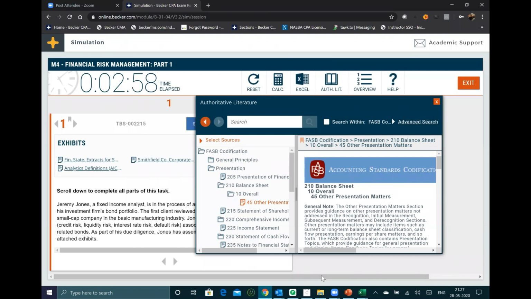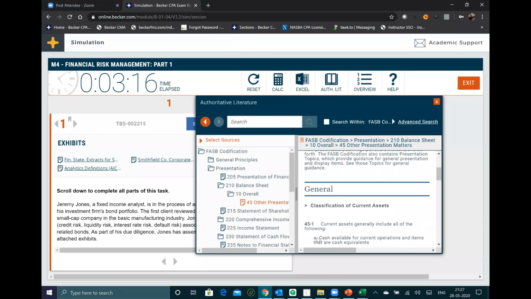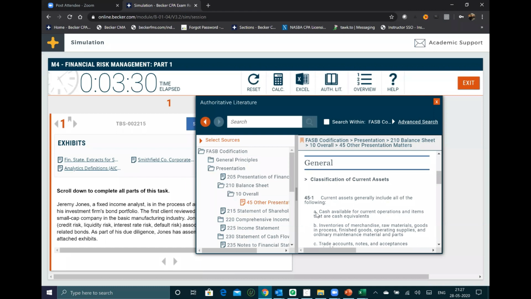Is it clear, guys? I hope I am not going too fast in this authoritative literature. If they are telling you, please find out where the balance sheet is, you must give the section number 210, subsection 10, then 45. If there is a clause as well, go directly below, 45(1)(a). This is how you must tell where the classification of current assets is. 210, 45. So it is 210, 10, 45, 45(1), and below 45(1), clause A. Is it clear, guys? If they ask you where the classification of current assets is, this is how you will need to put it in that fill in the blanks.